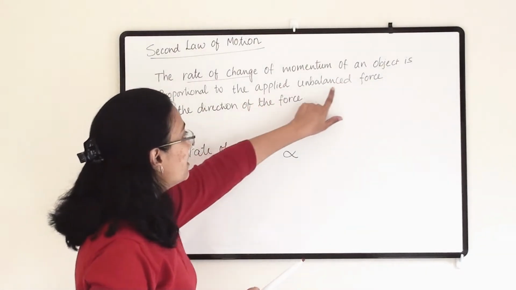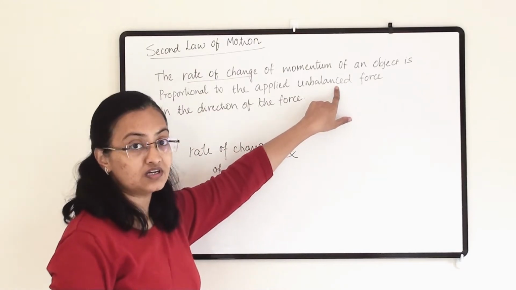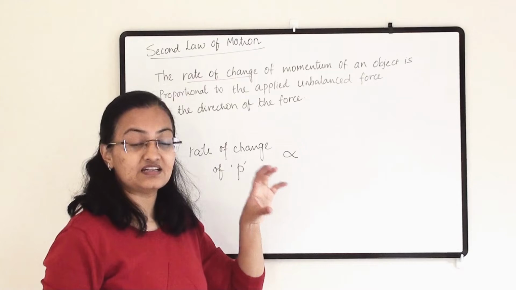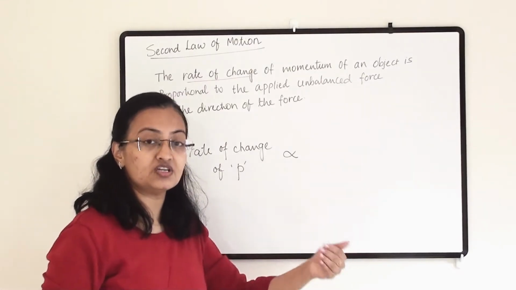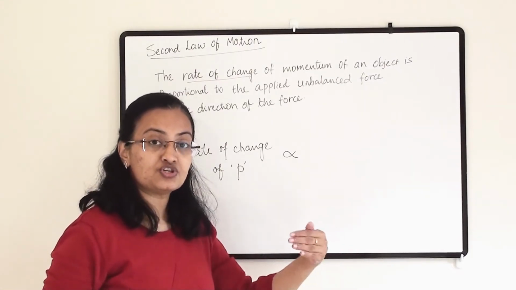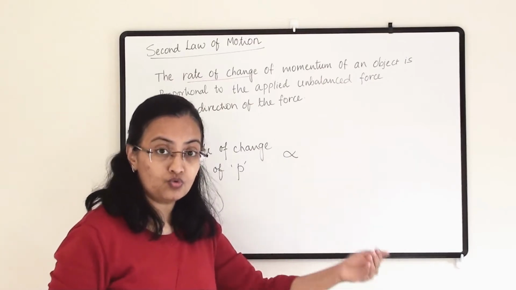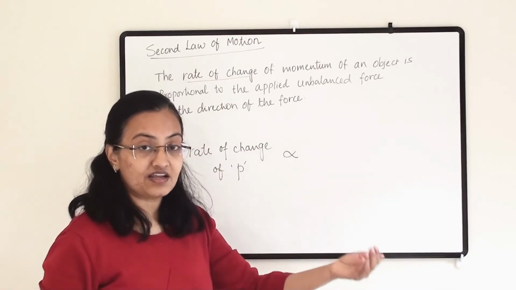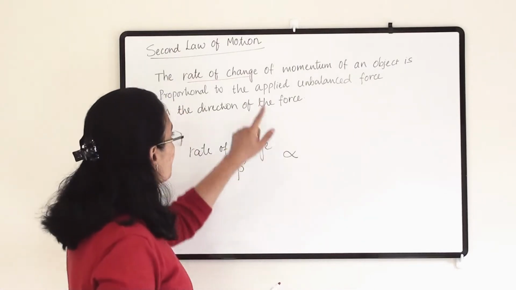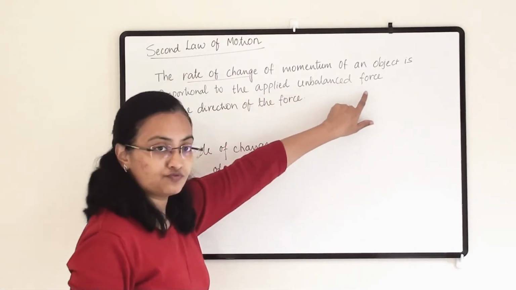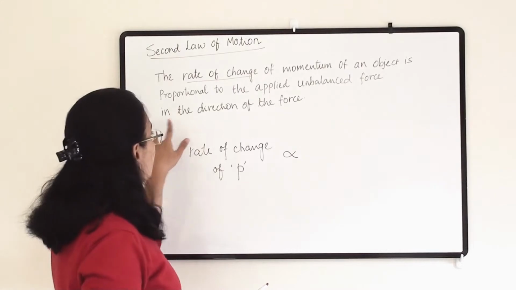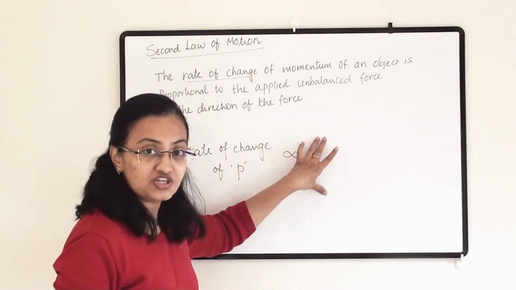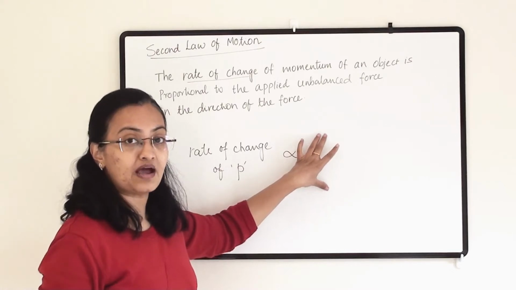the applied unbalanced force. Now what is an unbalanced force? Unbalanced force means if the object is at rest, we are changing its resting position and making it move. If it is moving, then we are stopping it, or we accelerate it or decrease its speed. So we are changing its momentum by applying force.